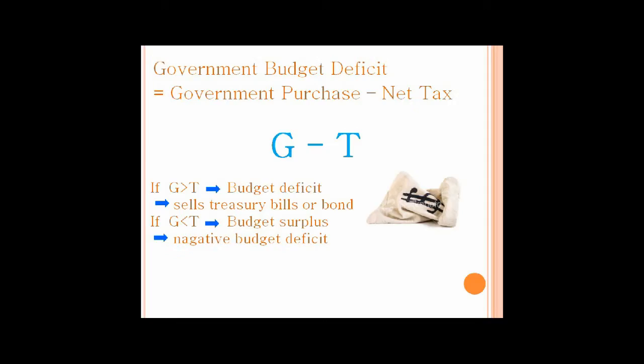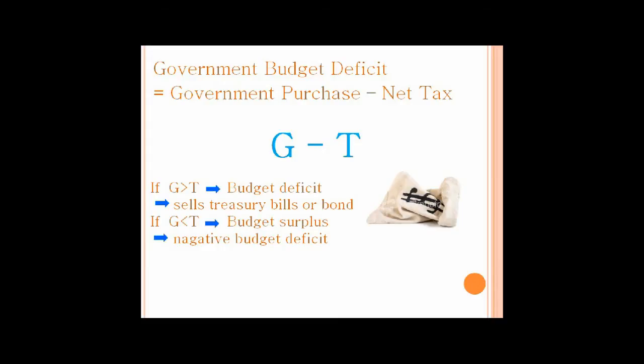Next, let's see what the government budget deficit is. Government budget deficit is the government purchase minus net tax, or G minus T, where G represents the government purchase and T represents net tax. Net tax is the tax paid by firms and households minus government transfer payments. If the government purchases more than the tax that they get from the people, then there is a budget deficit.